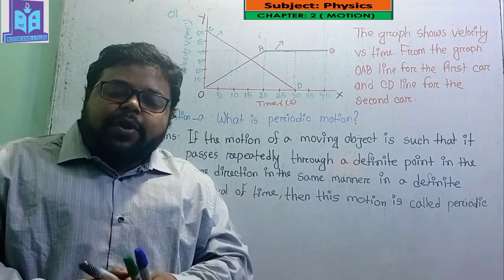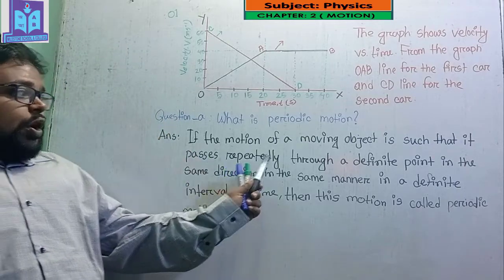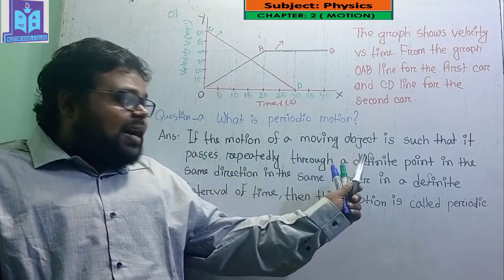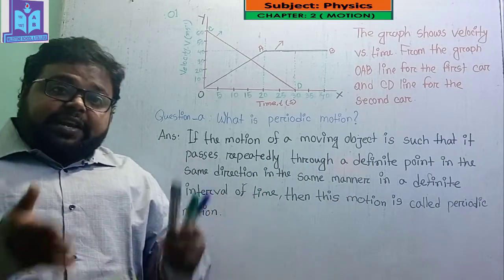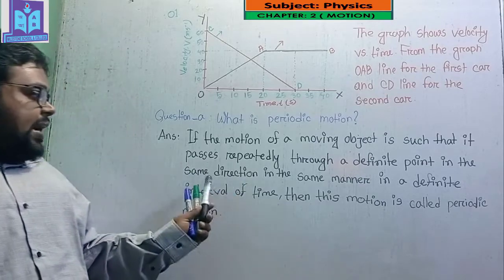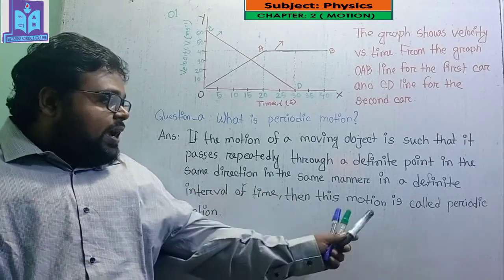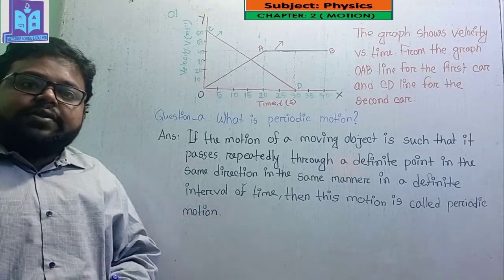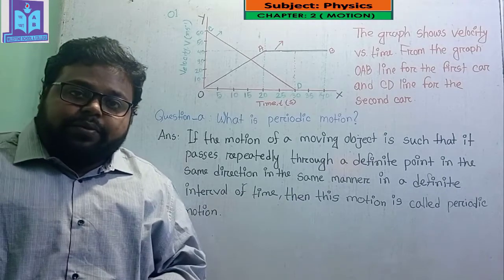Do you know what is periodic motion? If the motion of a moving object is such that it passes repeatedly through a definite point in the same direction in the same manner in a definite interval of time, then this motion is called periodic motion.